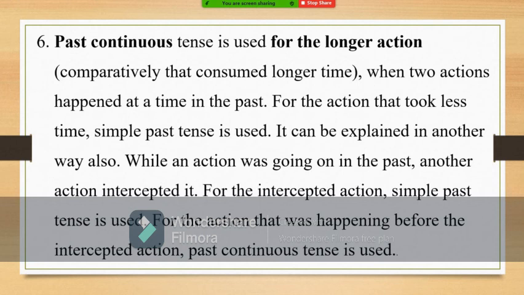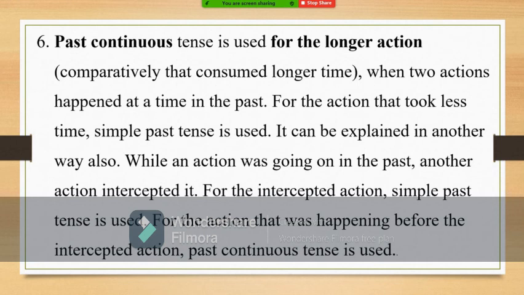The other way is: an action was going on in the past, and another action that started later intercepted the previous action. For the previous action that was going on, we should use past continuous tense. For the action that intercepted, we have to use only simple past tense.